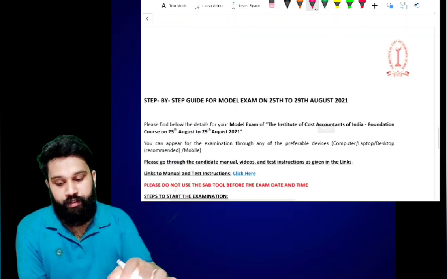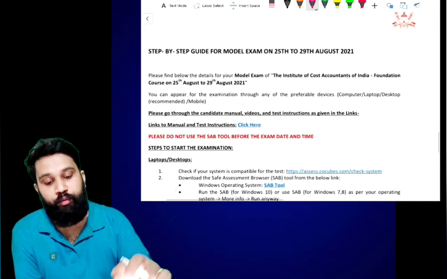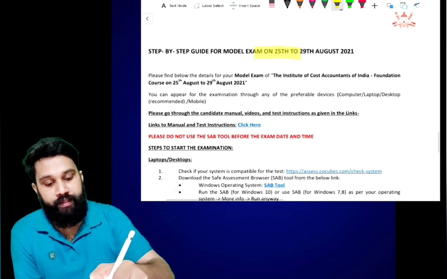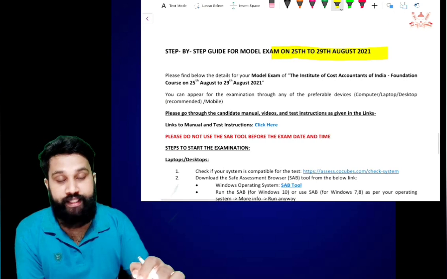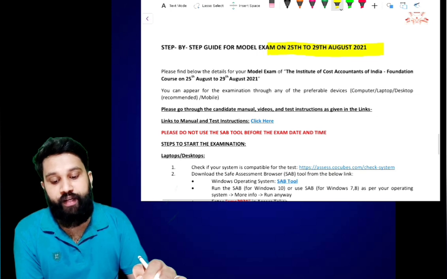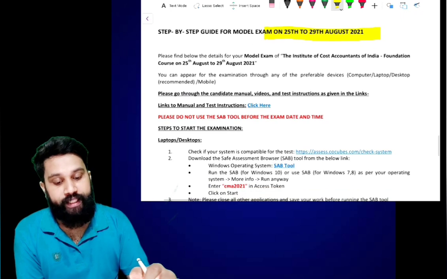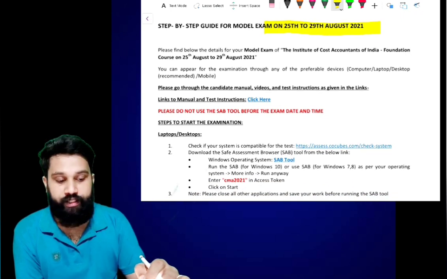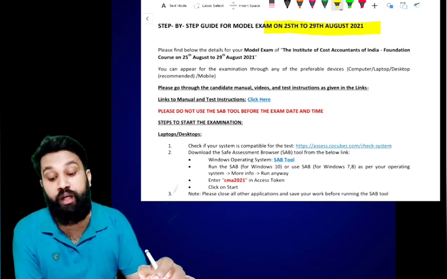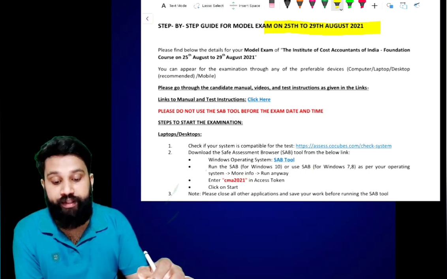Okay. So, the step-by-step guide for the model exam, which will be held from 25th to 29th August. Please find below the details of your model exam of the Institute of Cost Accountants of India Foundation course on 25th August to 29th August.